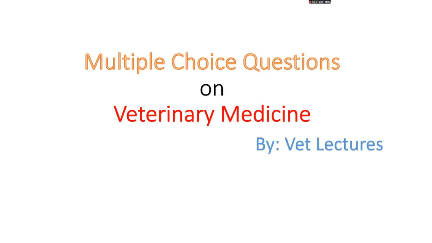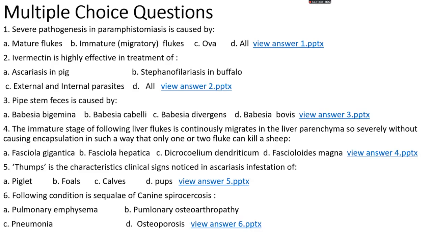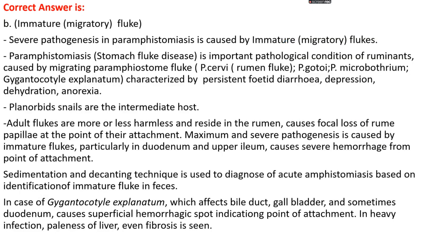Today we will discuss multiple choice questions on veterinary medicine. Question number one: severe pathogenesis in paramphistomiasis is caused by option A, mature flukes, option B, immature or migratory fluke, option C, ova, or option D, all. The right answer is option B, that is immature and migratory fluke.